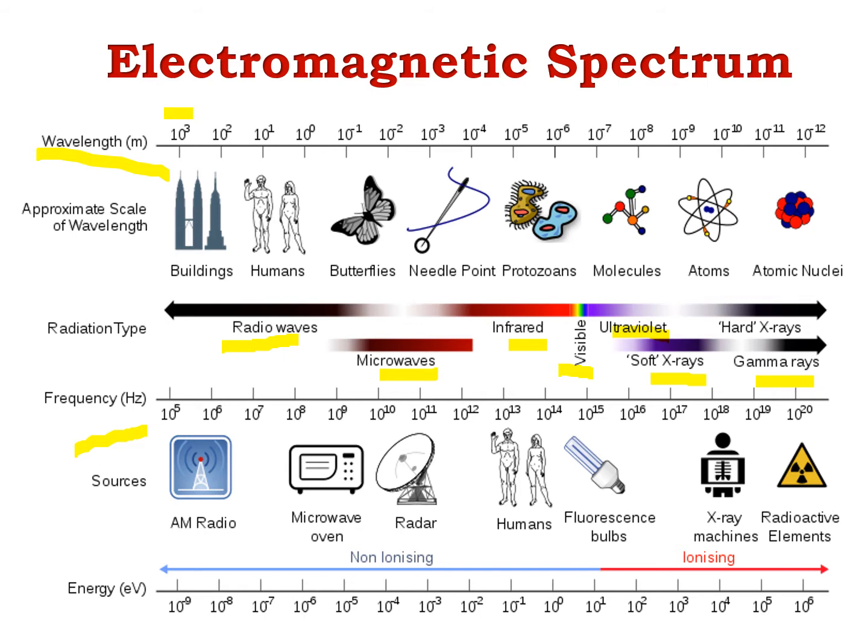So wherever there is a maximum wavelength, you will find a lower frequency, and for the lowest wavelength, the frequency will be higher. This means for radio waves, wavelength is high whereas frequency is lowest, and for gamma rays, wavelength is lowest whereas frequency is highest.